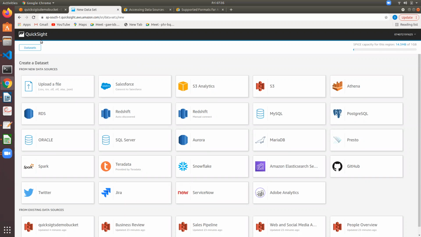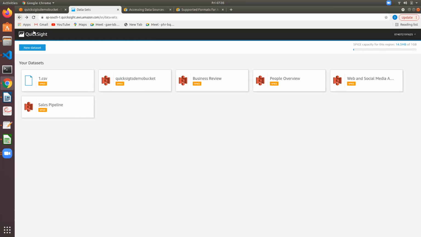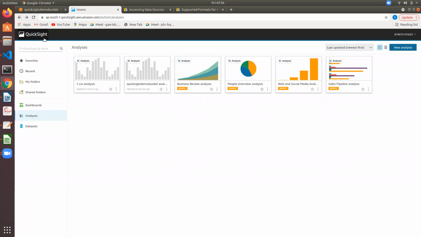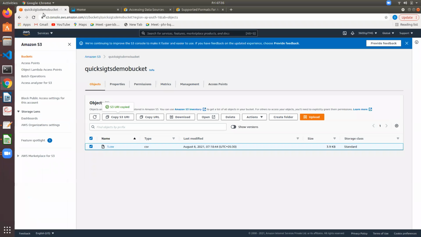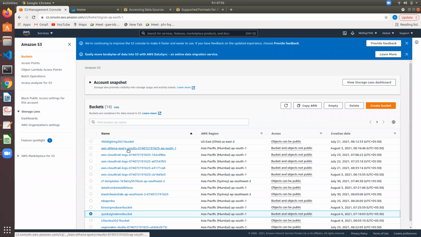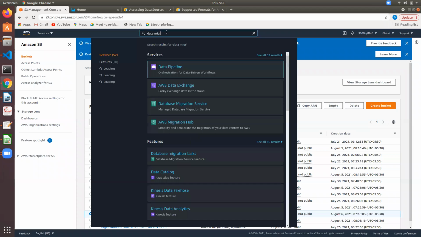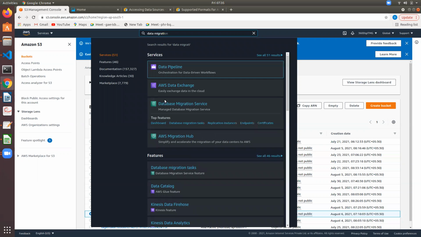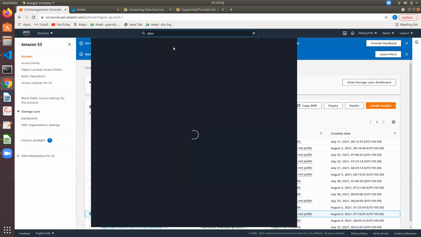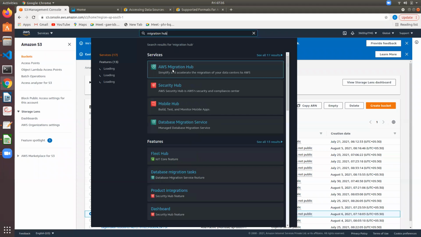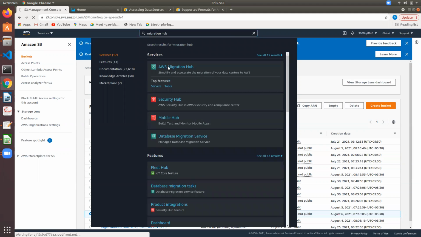Okay, and let's go. And in yesterday's class, we have also talked about, let's go here, buckets. Data migration, right? Database migration, let us say migration hub. AWS Migration Hub.